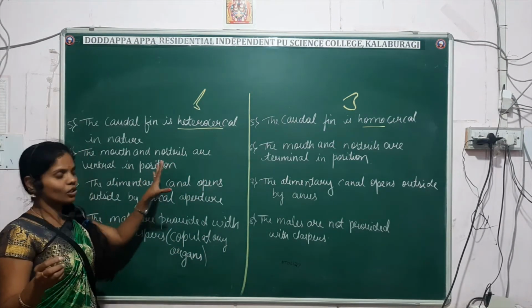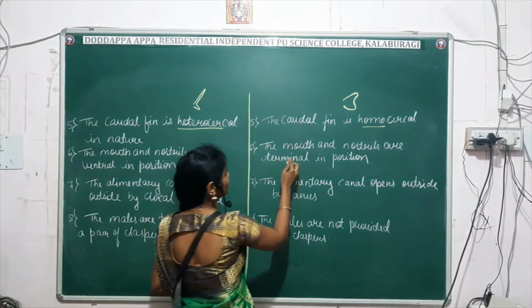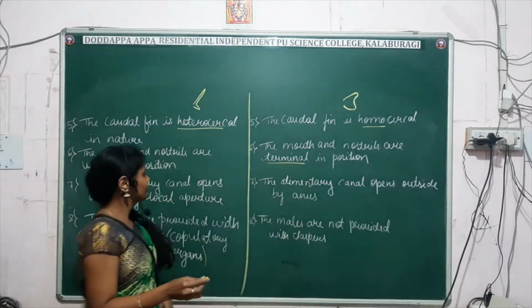The mouth and the nostrils are ventral in position, and here they are terminal in position.